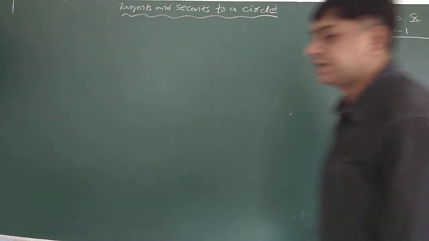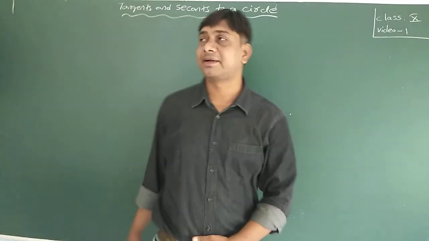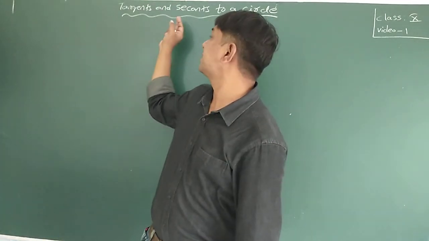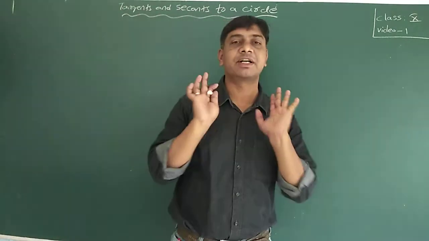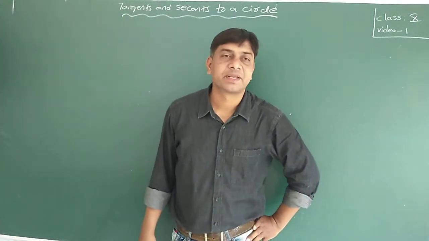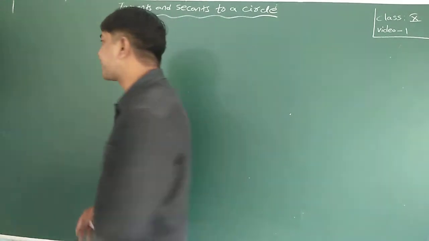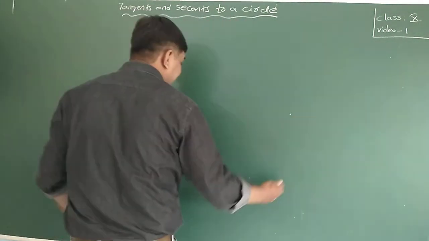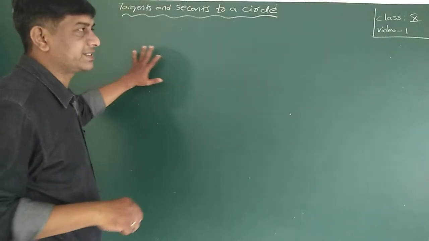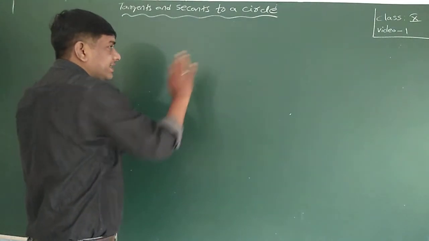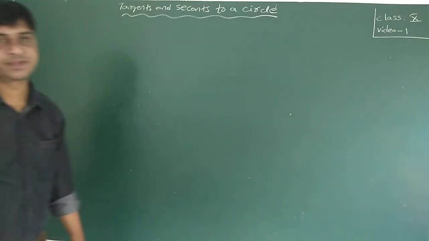Now our new topic is tangents and secants to a circle. First, what is a circle? In this whole space, this is the place I selected. So this space is called a plane.